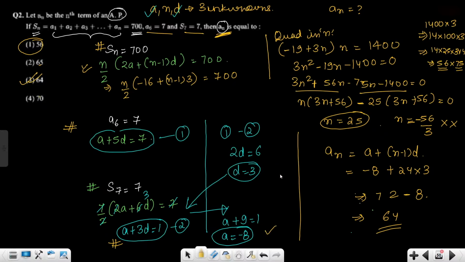This was absolutely easy. You put this value over here so that a and d are known, and now you're going to get a quadratic in n, and you only have to solve the quadratic in n. That is a little bit time consuming. You need to understand the factorization behind it. So now once you get the value of n, the calculation of an will be much easier for you.